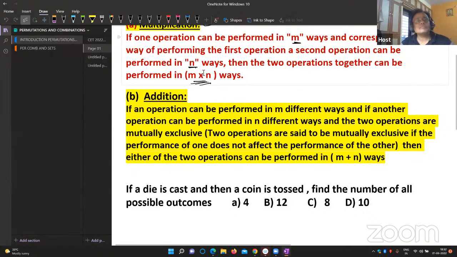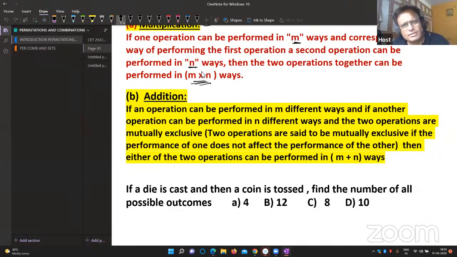If an operation can be performed in m different ways, and if another operation can be performed in n different ways, and the two operations are mutually exclusive. Clearly I've written what mutually exclusive is. Two operations are said to be mutually exclusive if the performance of one does not affect the performance of the other. But in the previous example, the first performance is reaching Hubli. There itself you have been delayed, so automatically that work will definitely be delayed.